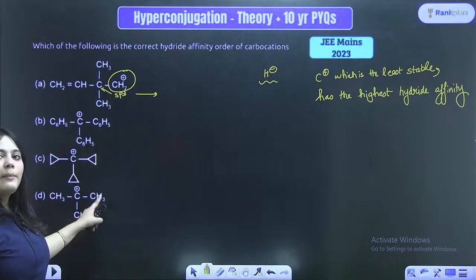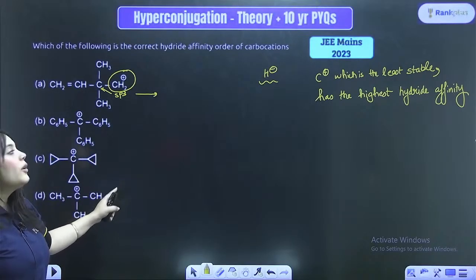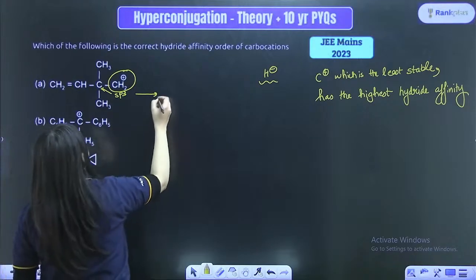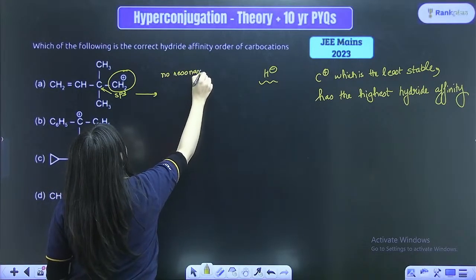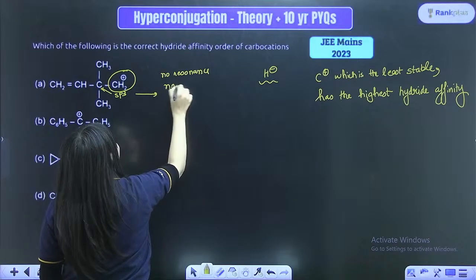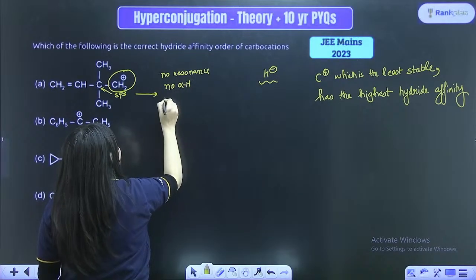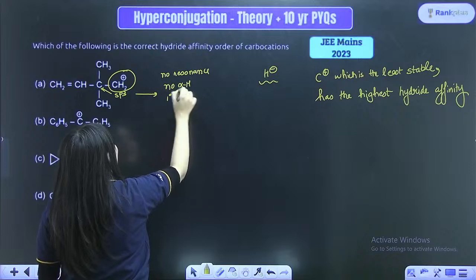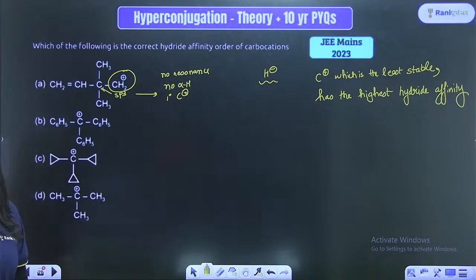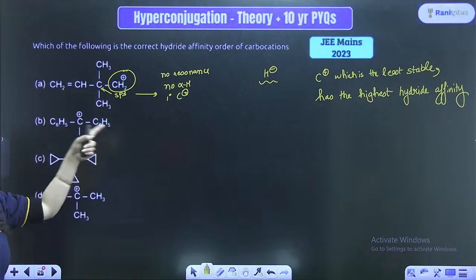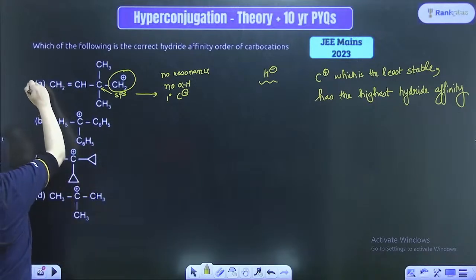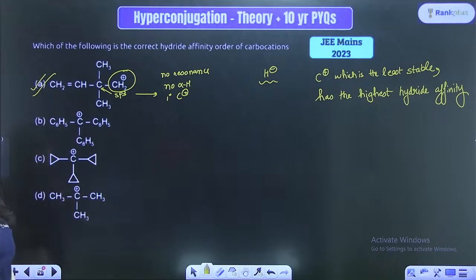This carbon is primary, and to this primary carbocation there are no alpha hydrogens and there is no resonance stabilization. Hence this carbocation is already very unstable, therefore it will take up the hydride ion very easily. So this becomes a very good contender. So A becomes the right option.